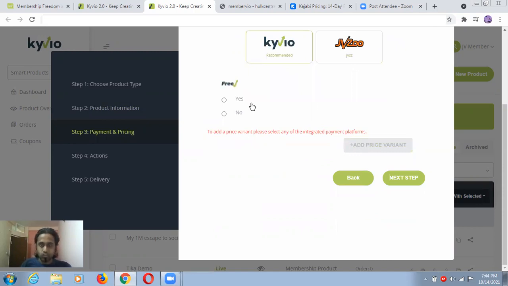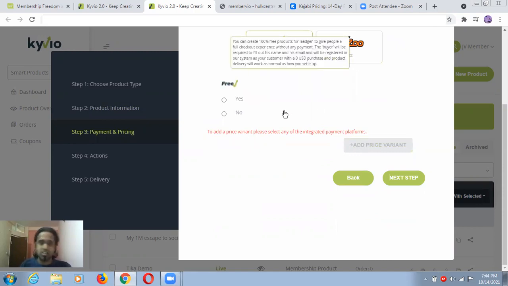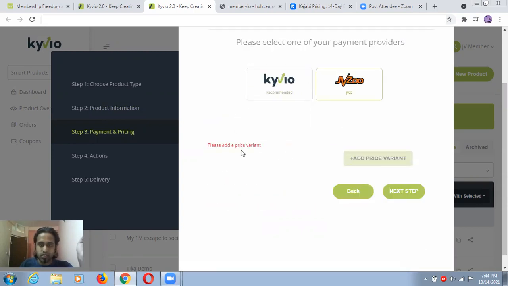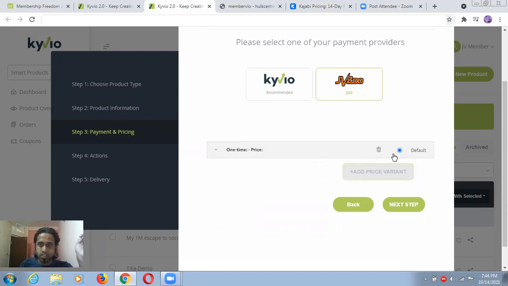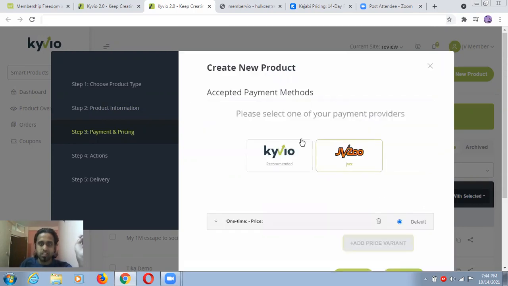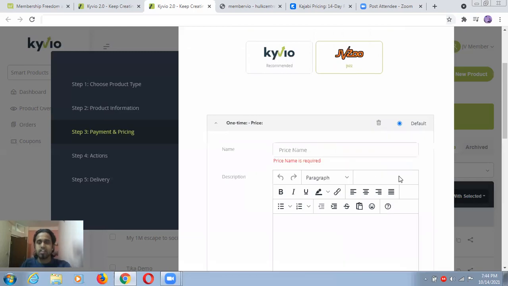Okay, this is for showing purpose, so that is why one option is coming here. But no worry, when you purchase this one, you will get PayPal, Stripe, all options. So for example, I use this one at variant, one time price, and also you can add something or all things according to your choice, except payment. Okay, so I'm just going to the next step.